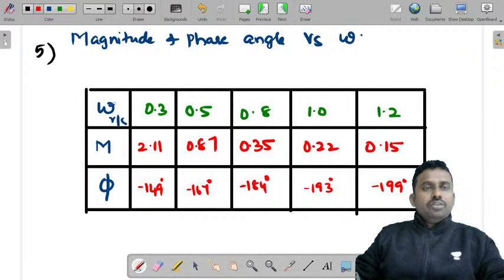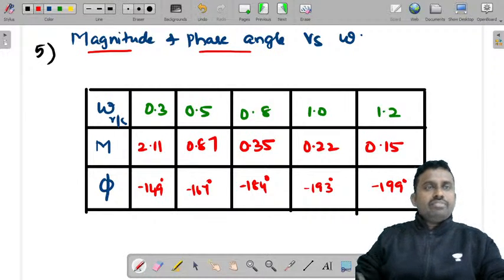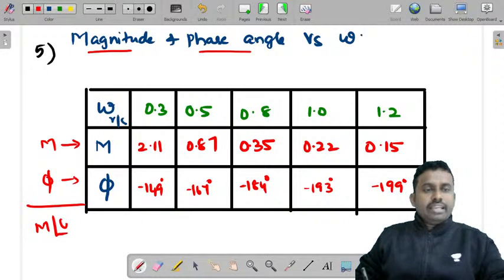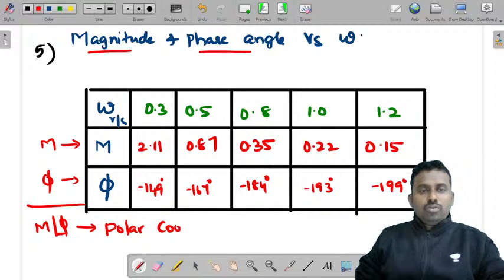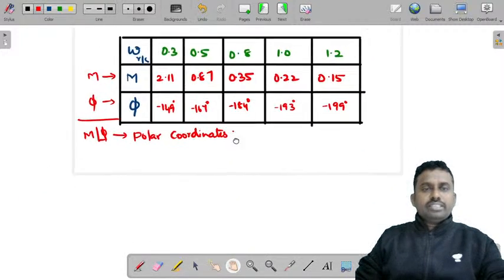So with these values of magnitude and phase angle, we can plot a graph on a polar graph sheet, or if you want to find its rectangular coordinates, you can also do that. This is magnitude and this is phase angle, which is nothing but it is M at an angle phi. These are polar coordinates. Now how do you write this in polar coordinates?